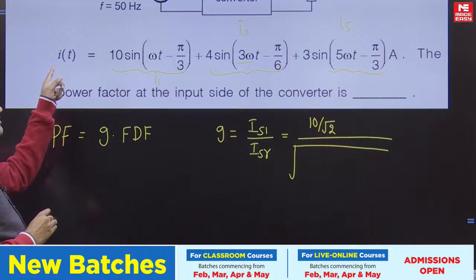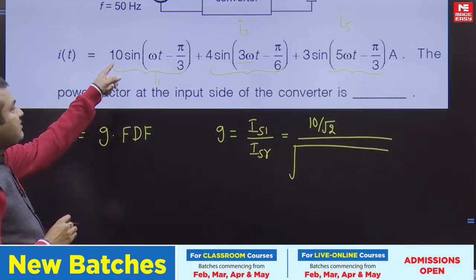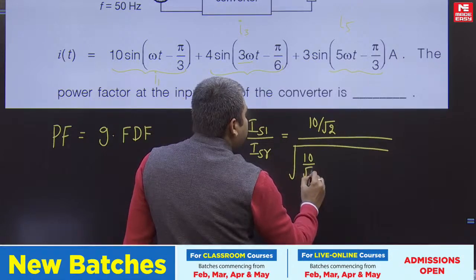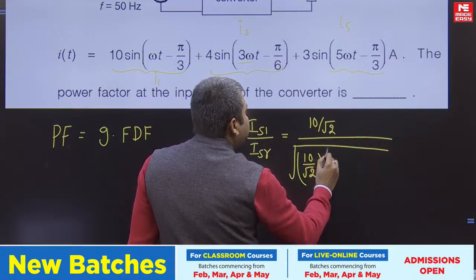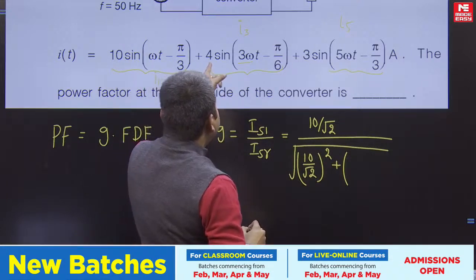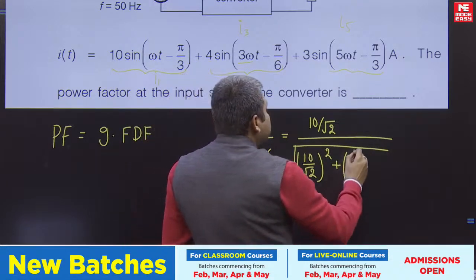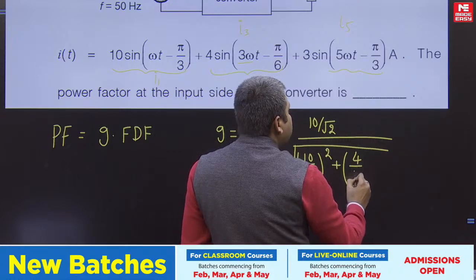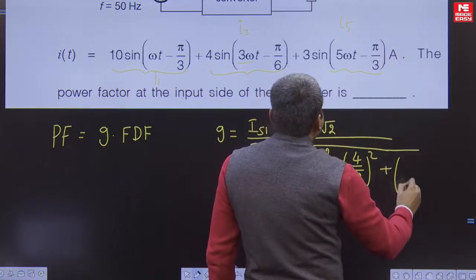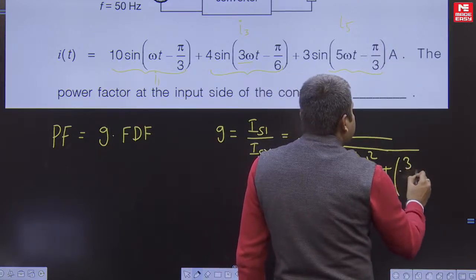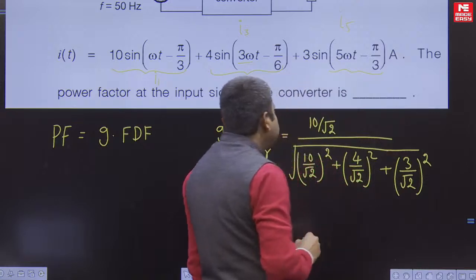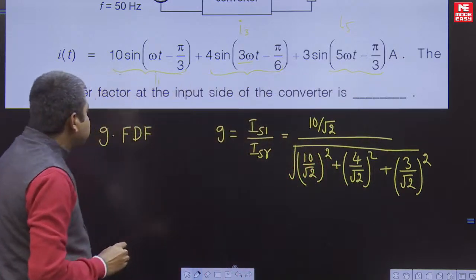To find the RMS of all the components: first the fundamental, (10 by root 2) whole square, plus the third harmonic, amplitude 4 amperes, so RMS is (4 by square root of 2) whole square, plus the fifth harmonic RMS, (3 by square root of 2) whole square. Just calculate this and then substitute in this formula.